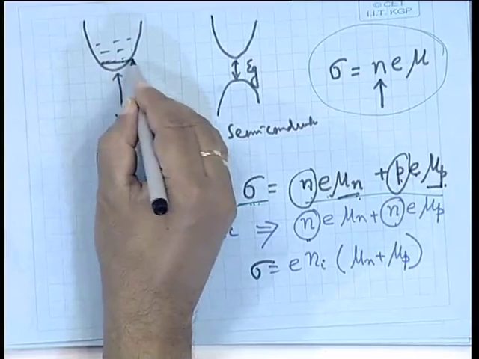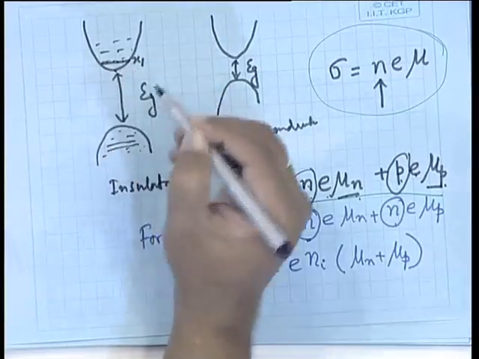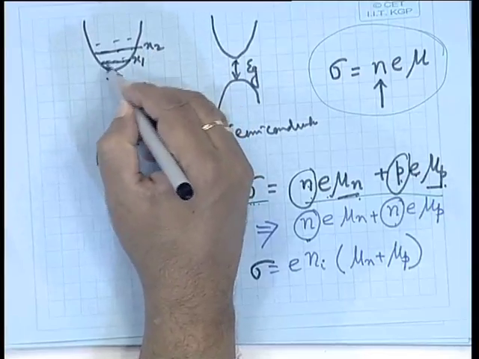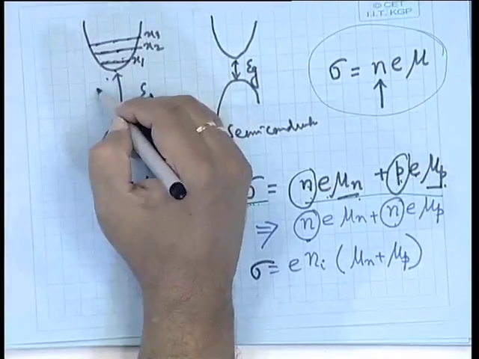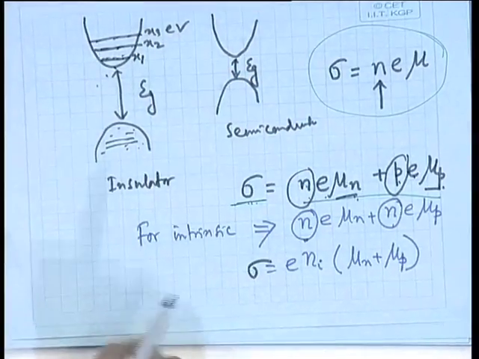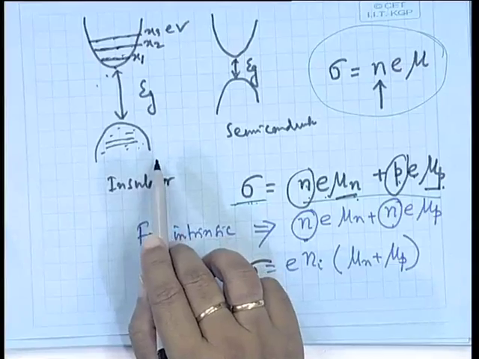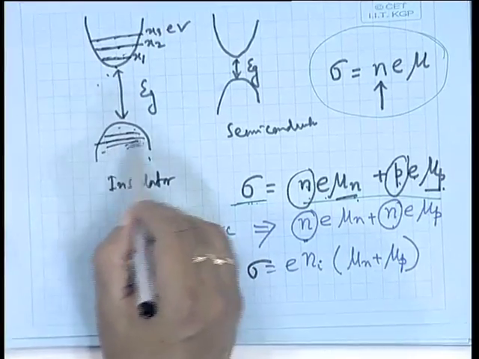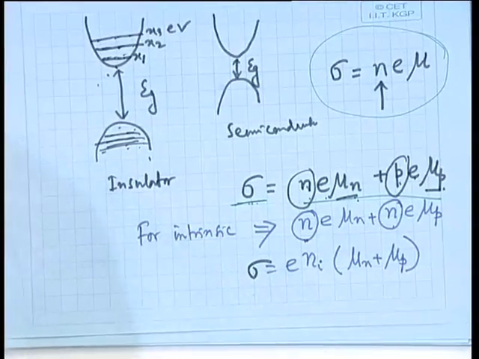So these states mean, say, it is x1 from the bottom of the conduction band, this is x2, this is x3, all those in electron volt. Basically, those are energy. States means the energy levels where electrons can occupy in the conduction band or holes can occupy in the valence band. Similarly, there are states in the valence band as well. So the number of states is known as the density of states. Number of states means how many levels are there.